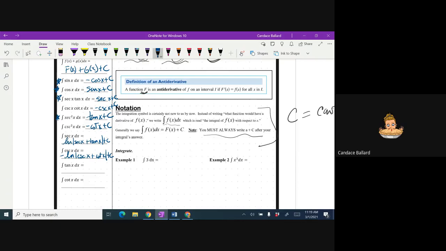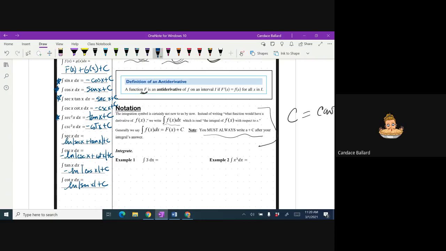Okay. The integral of tangent of x is negative natural log absolute value of cosine of x plus c. And then cotangent is the natural log absolute value of the sine of x plus c. Again, those ones we're probably not going to see very often, but I put it in there, just in case. All right, so let's do a few of these.